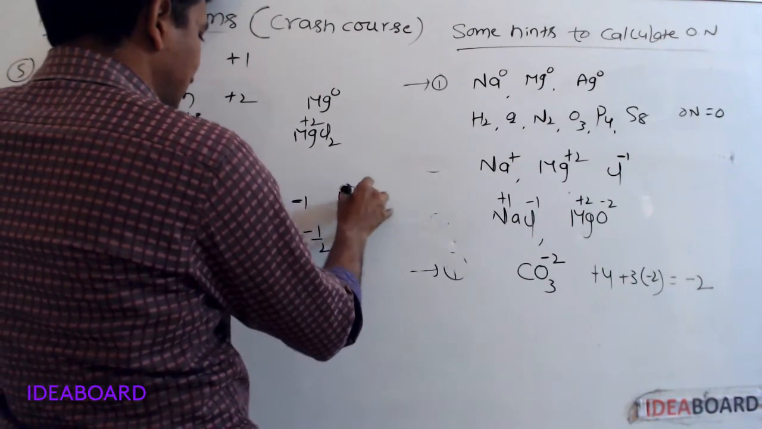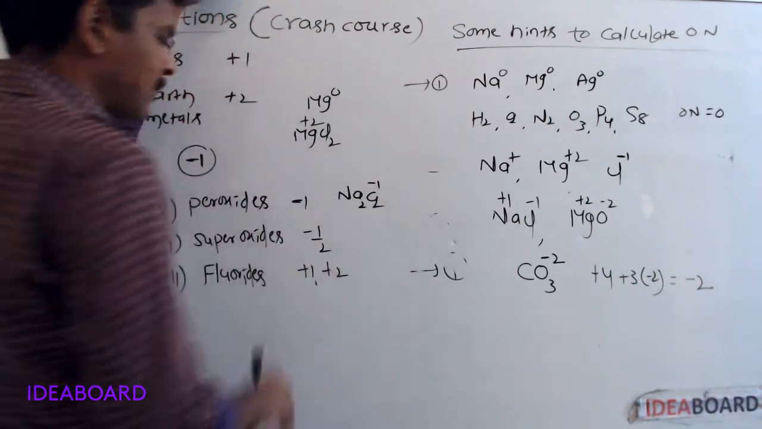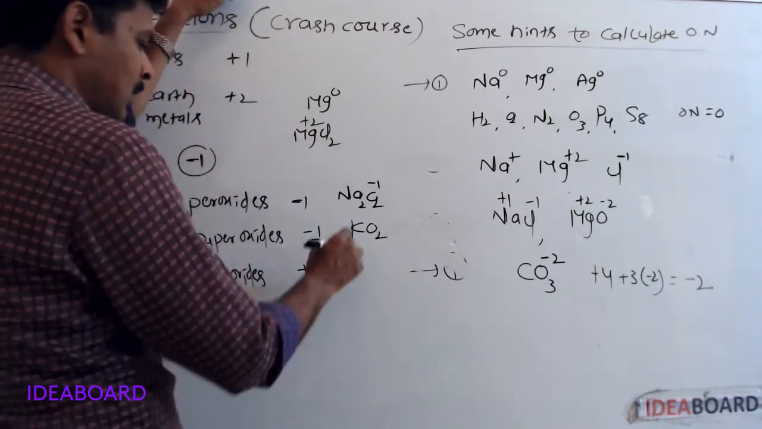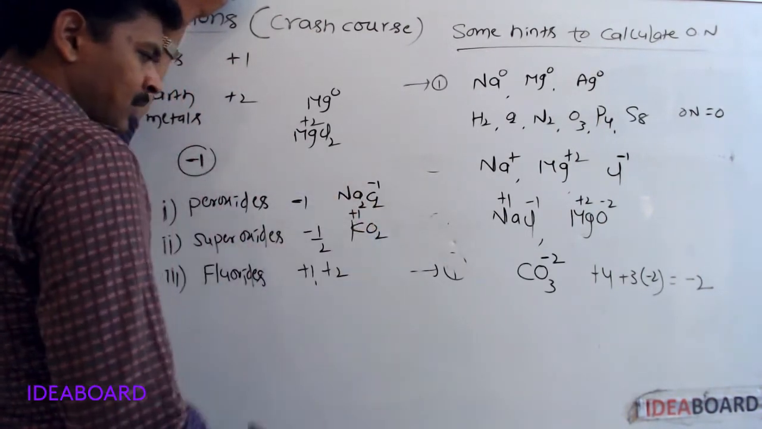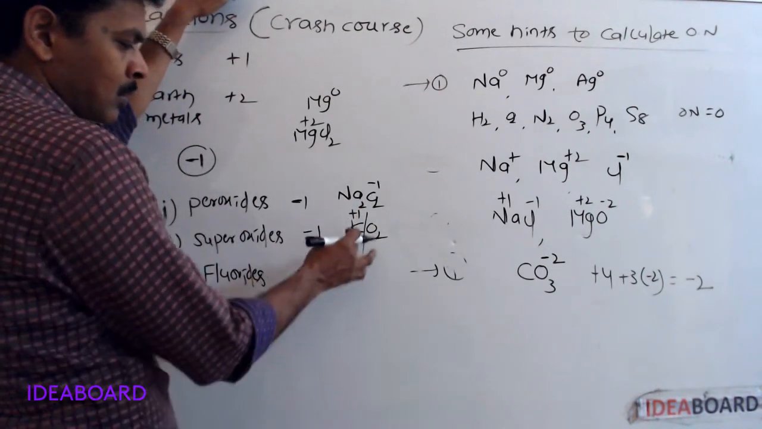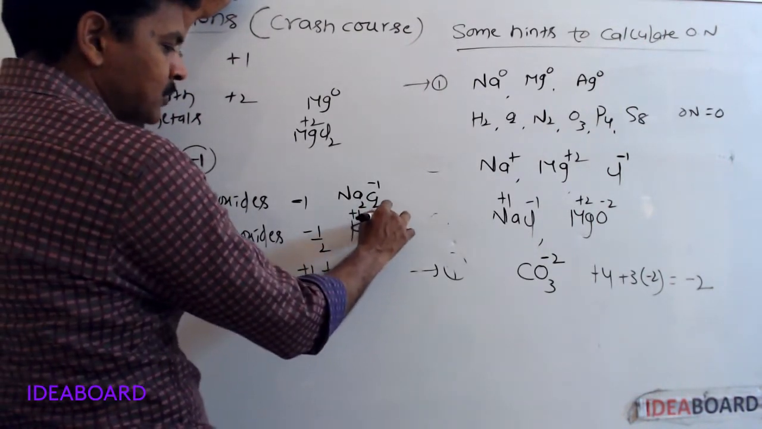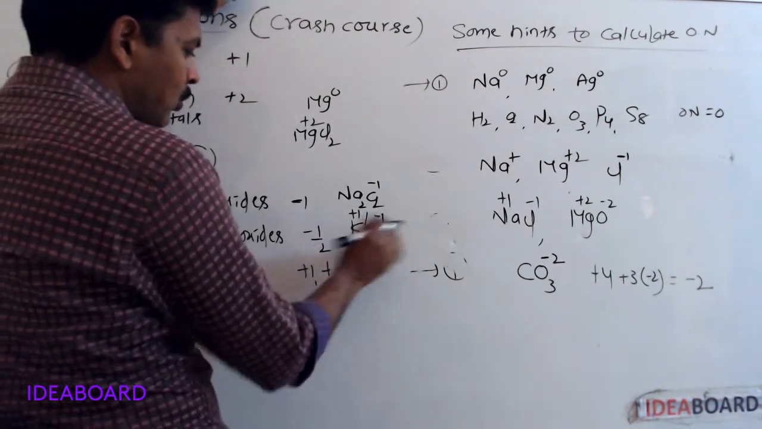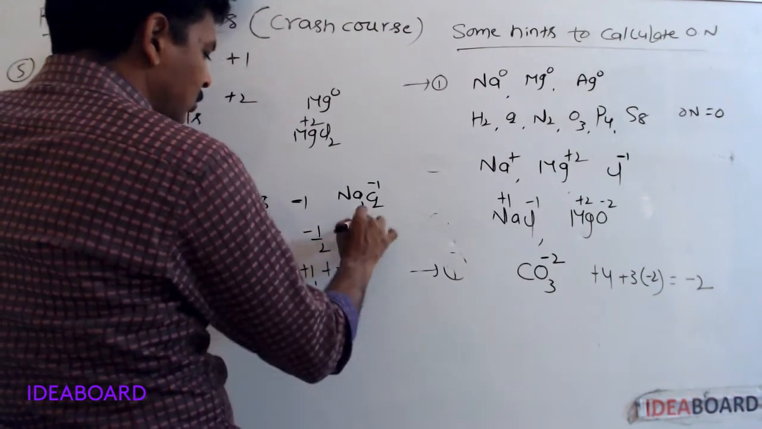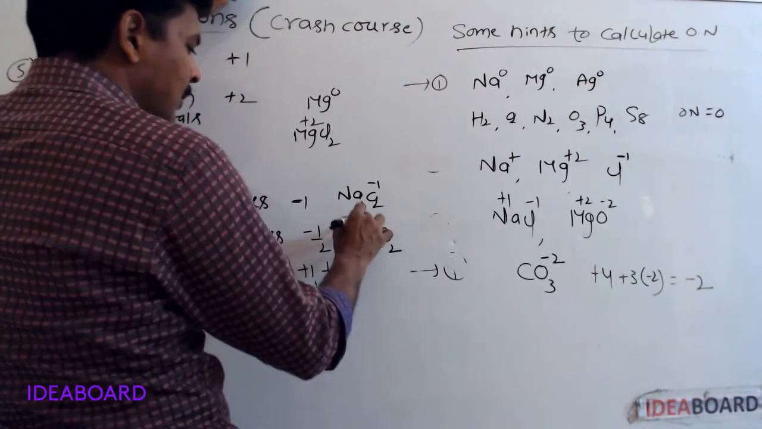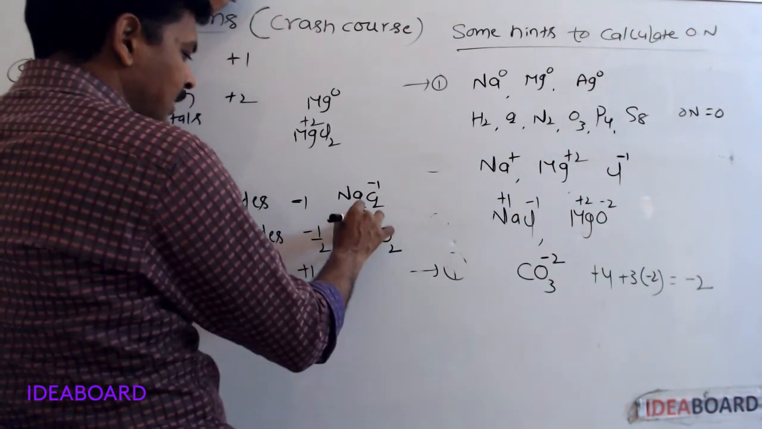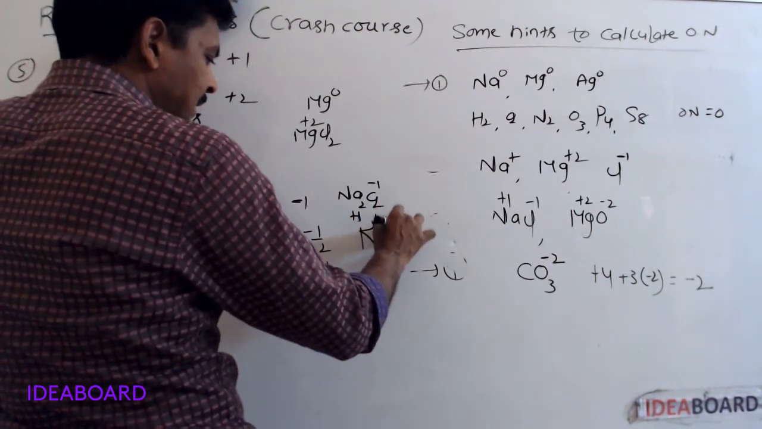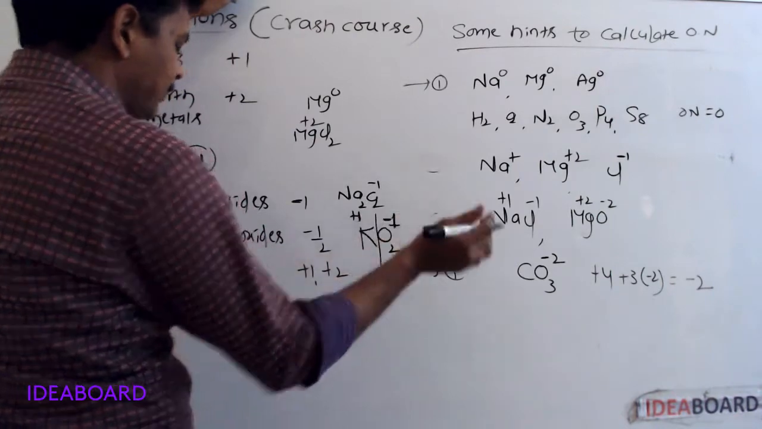In peroxides, for example Na2O2, the oxidation number of oxygen is -1. Superoxides, for example KO2. Here for potassium +1, for potassium always +1. Then for two oxygens -1, which means for each oxygen -1/2.